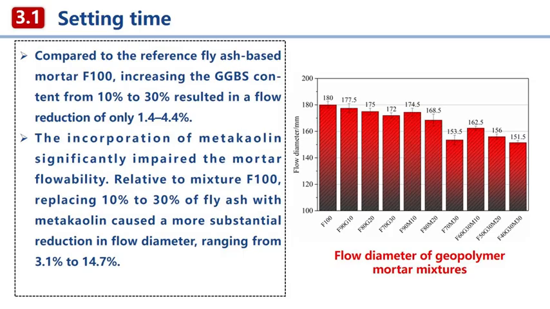The effect of metakaolin, however, is dramatic, a severe reduction of up to 14.7%. This is not a morphology issue, but a surface area phenomenon. As you recall, metakaolin has a specific surface area of over 4,000 meters squared per kilogram, nearly 10 times that of fly ash. This vast surface area has a tremendous thirst for water. In a system with fixed water content, incorporating metakaolin effectively soaks up the free water needed for lubrication, drastically increasing the viscosity and reducing flow. This is a critical practical constraint for mix design with high metakaolin content.